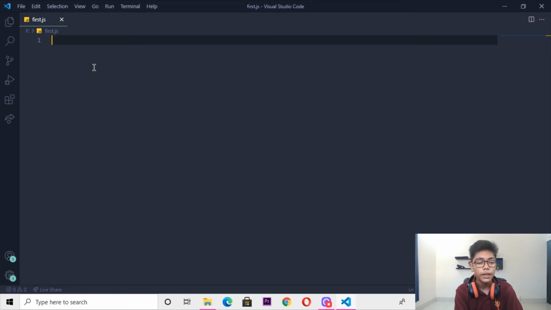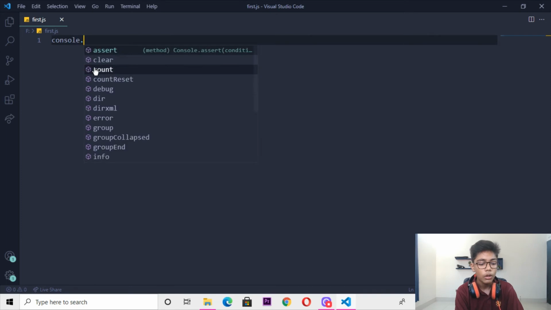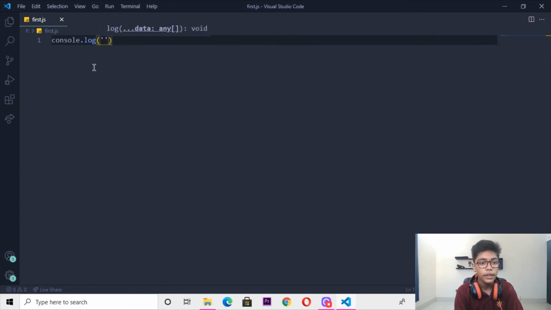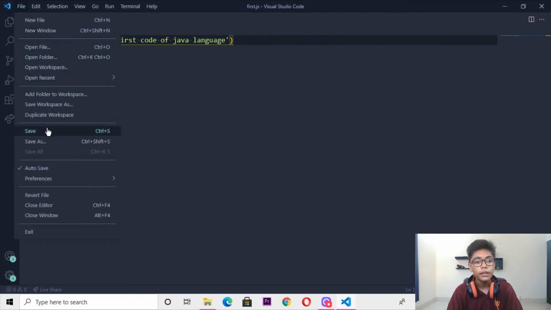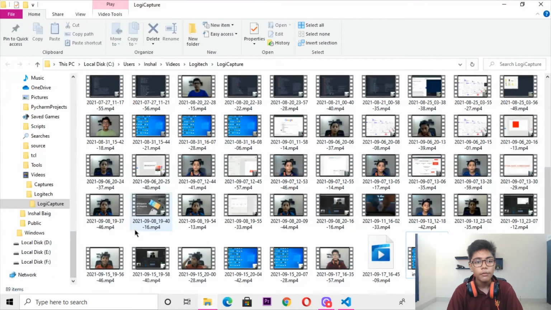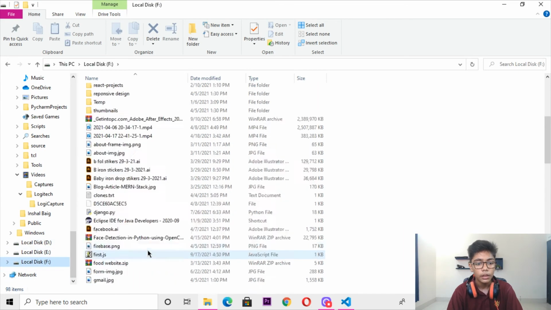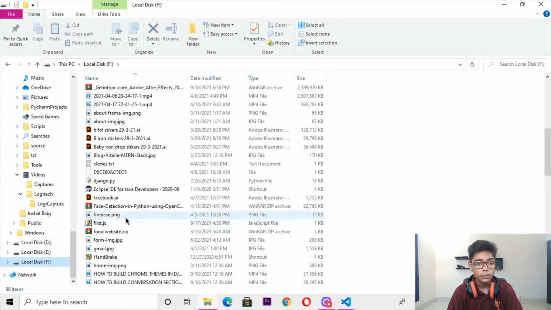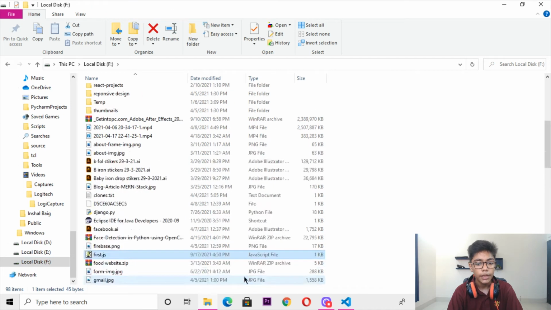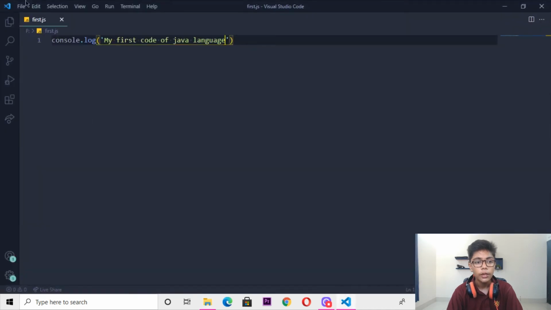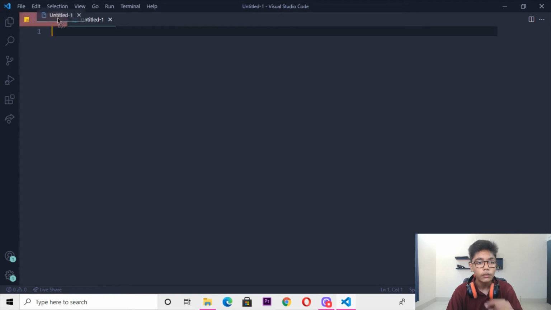So here I will write console.log, and here you have to write my first code of Java language. If I do that, save here, and then you have to move to the file where you have just saved your JavaScript. Okay, so here your JavaScript file is. So first of all move here and you have to work with Java. So take a new file here.